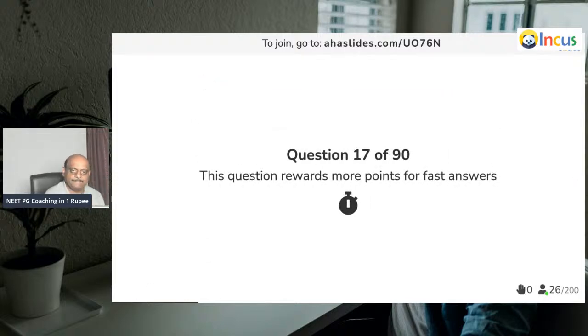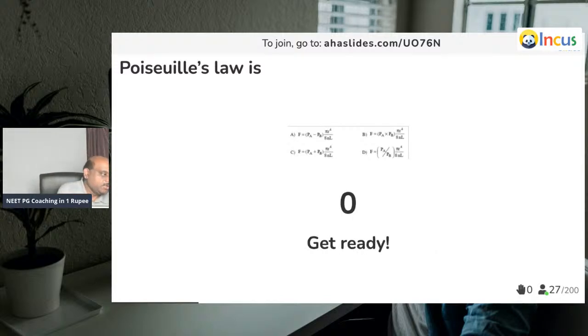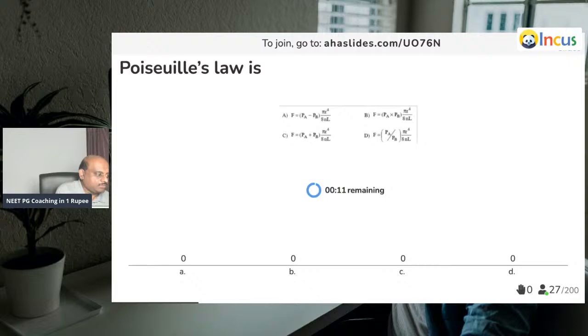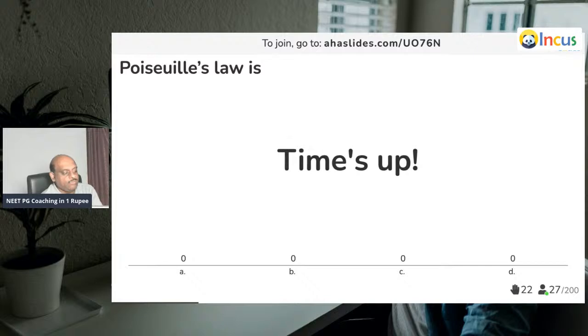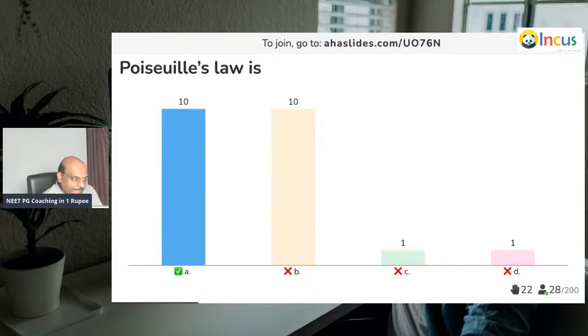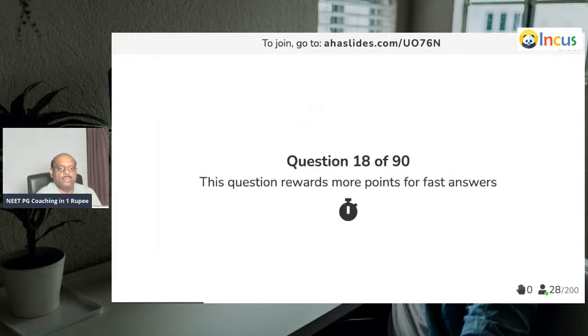Question number 17. Poiseuille's law. Among these four options given to you, which is the Poiseuille's law? So the volume flow rate is equal to pressure difference into radius to the power of 4 divided by 8 into viscosity into length. That is what you need to remember as the Poiseuille's law. Very good.